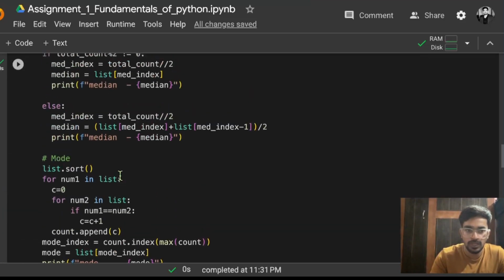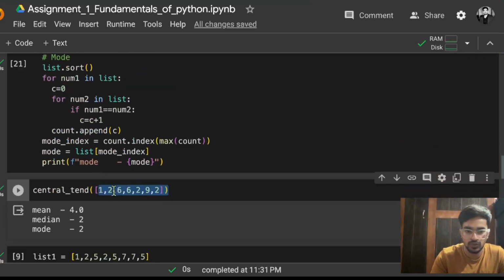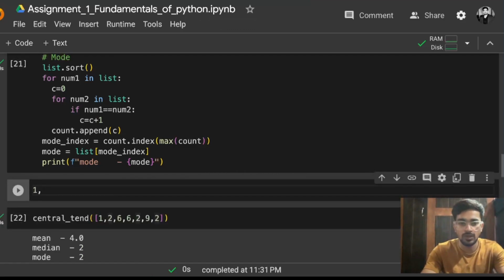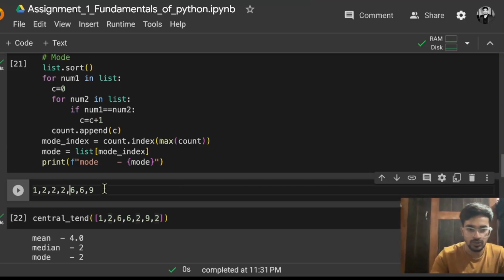First of all, in median what is happening? First of all, sorting is happening. So whatever numbers you see here, like 1 2 6 6 2 9 2, first of all you have to sort that. So the sorted numbers will be 1 2, then again 2, then again 2, then 6, then 6, then 9. So this will be the actually sorted numbers.